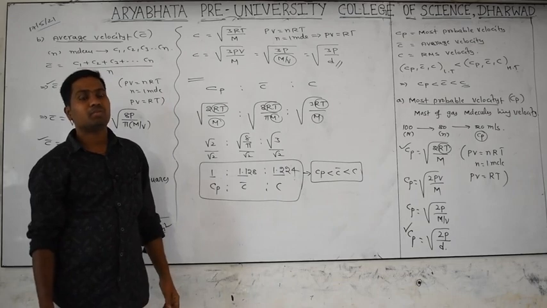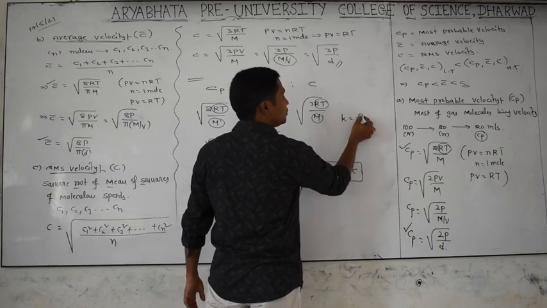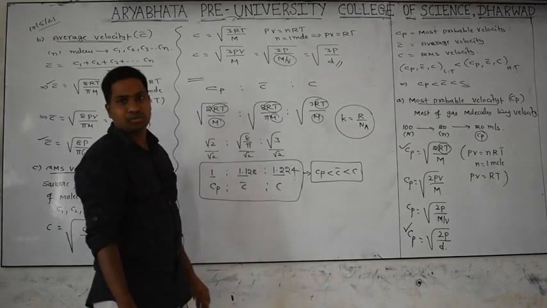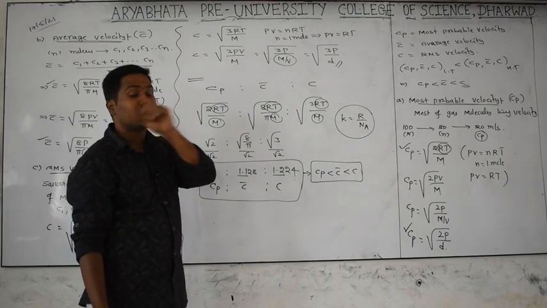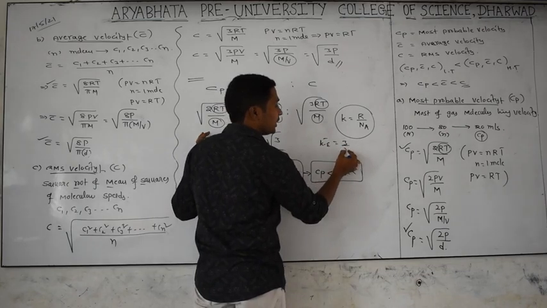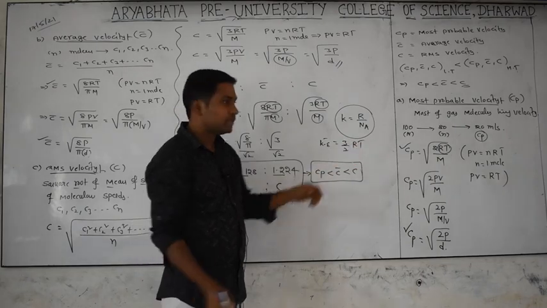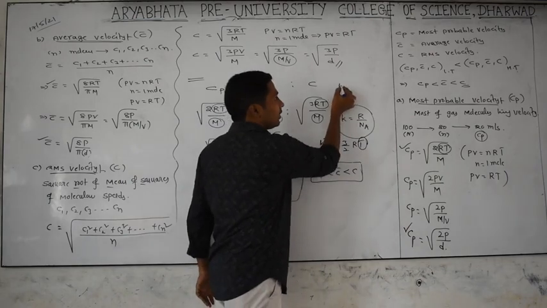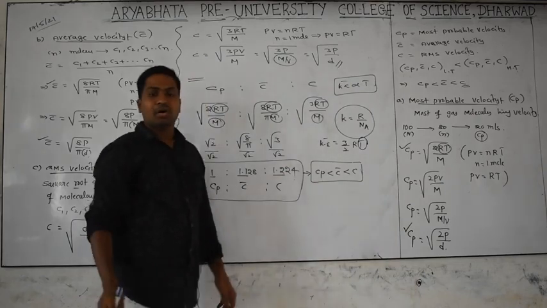So what is the meaning of Boltzmann constant? Boltzmann constant K is defined as the ratio of universal gas constant to Avogadro number. I told the values also. What is the meaning of average kinetic energy? Kinetic energy for 1 mole of gas is equal to 3/2 RT. Does average kinetic energy depend upon the nature of the gas? No, it depends only on absolute temperature. Average kinetic energy is directly proportional to absolute temperature. Are all of you understanding or not?